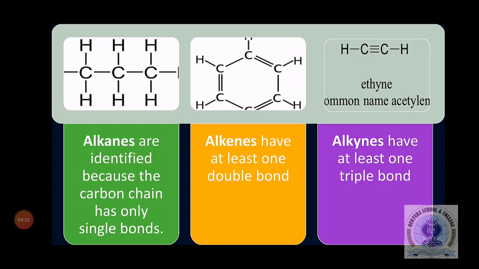In case of alkene, there should be at least one double bond between carbon and carbon. In the picture you can see double bonds between carbon and carbon. They are also called unsaturated hydrocarbons or organic compounds, while alkynes should have at least one triple bond between carbon and carbon. In the example ethyne, you can see that there is a triple bond between two carbon atoms.